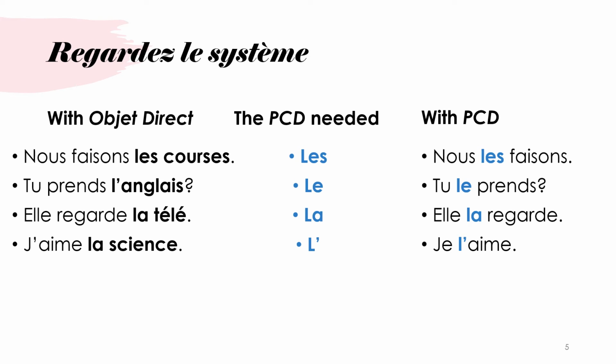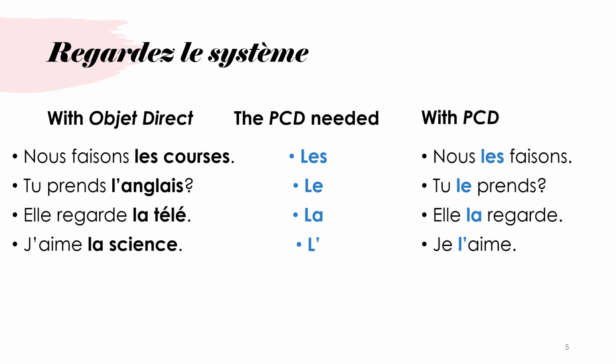Also, you should notice where the PCD is. Where does it go in the French sentence? In English, as I already said, the direct object and the direct object pronoun go after the verb. But in French, that's not the case. The direct object will go after the verb, but the PCD, the direct object pronoun, goes somewhere else.